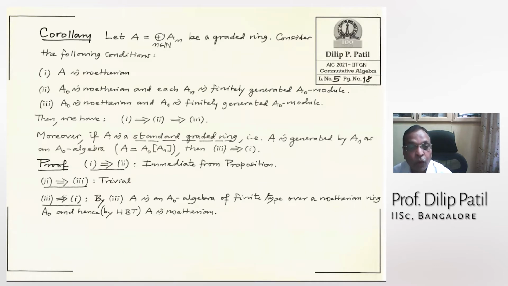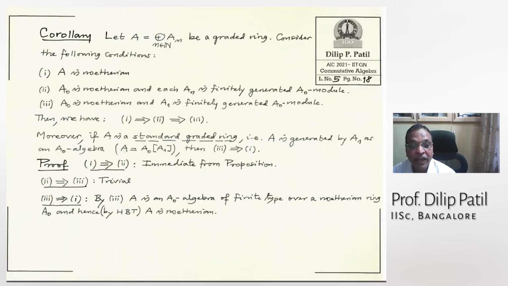Now 3 implies 1. When is 3 implies 1 true? So moreover, if A is a standard graded ring, that is A is generated by A1 as an A0 algebra, then 3 implies 1. So that means what?